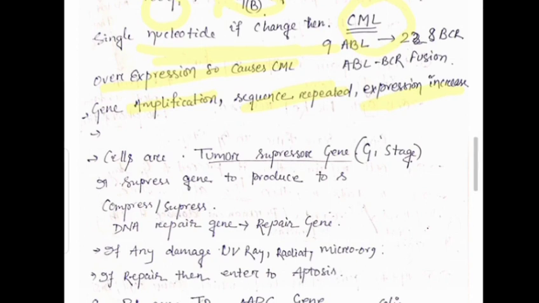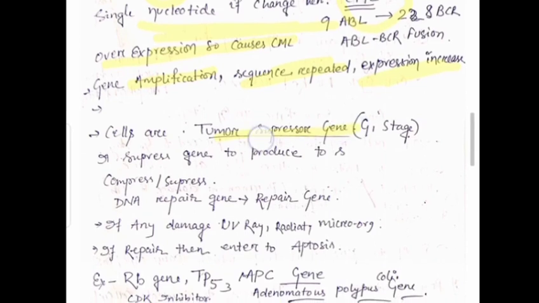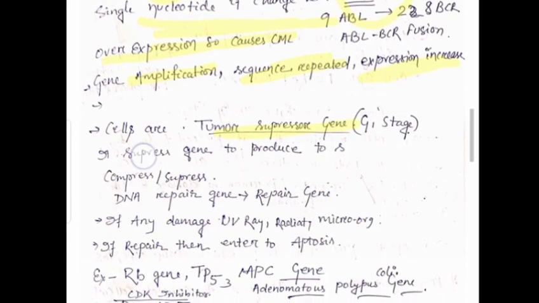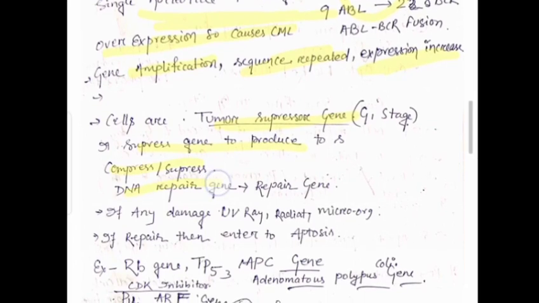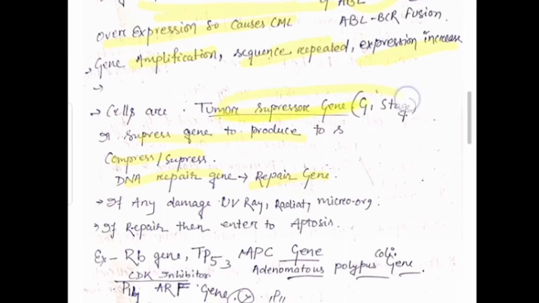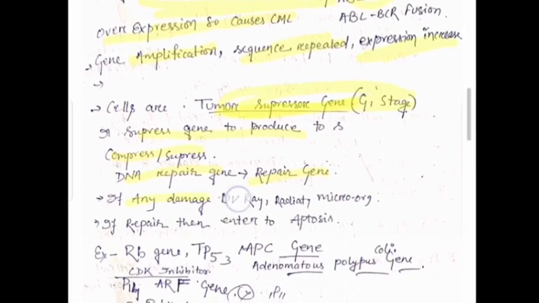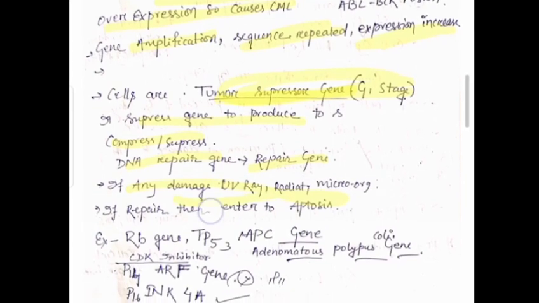So now we have discussed the proto-oncogenes and the varieties of neoplasia due to their mutation. Now the tumor suppressor gene: it suppresses and repairs the DNA, so it is also known as a repair gene. The tumor suppressor gene mainly acts in the G1 stage. What is the G1 stage? We discussed it in the cell cycle. If any damage to this gene occurs, then what happens? The gene